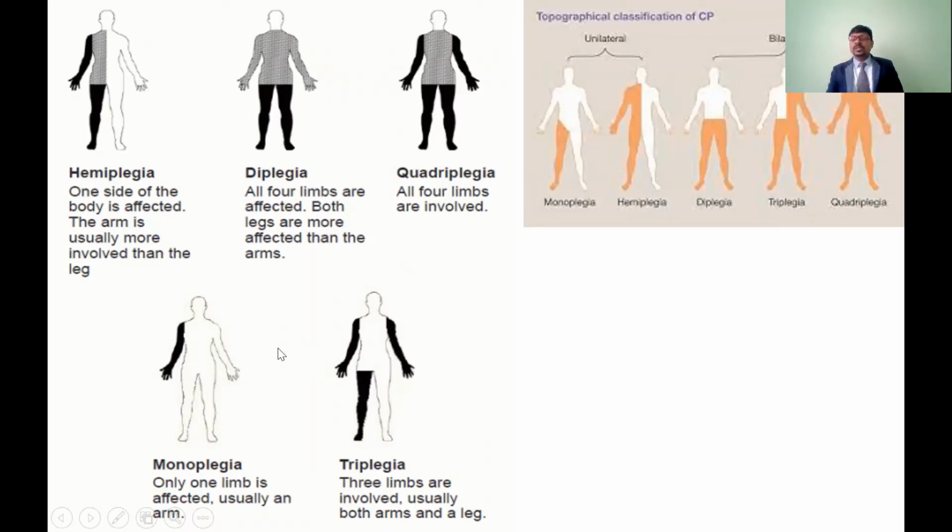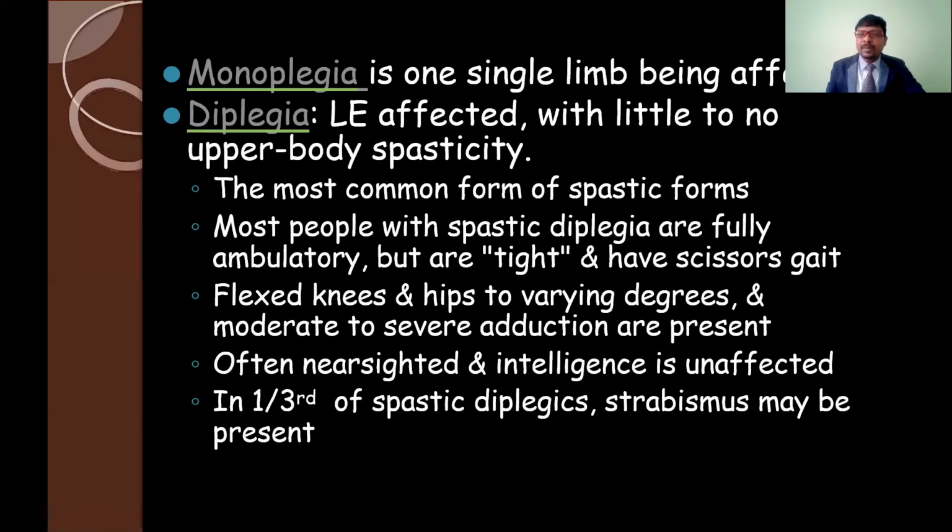Any three are going to be affected, upper limbs and lower limbs, but one limb is spared, either an upper limb or a lower limb. Diplegia and triplegia depend upon the involvement of the tissue, the involvement of the brain structures. Just now we discussed monoplegia means a single limb is affected. Diplegia means the lower limbs are affected with little or no upper body spasticity. Spasticity means the upper motor neuron type of lesions.